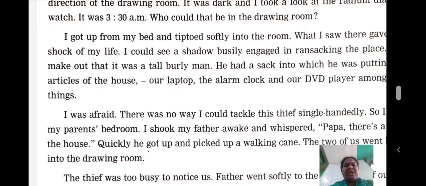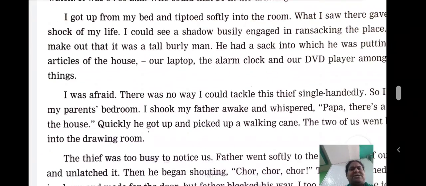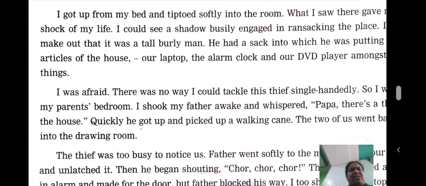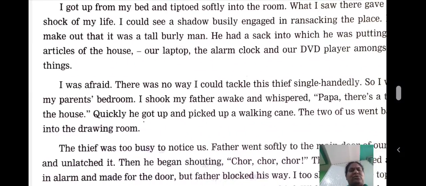I was afraid there was no way I could tackle this thief single-handedly. So I went to my parents' bedroom. I shook my father awake and whispered, "Papa, there's a thief in the house." Quickly he got up and picked up a walking cane. The two of us went barefoot into the drawing room. The thief was too busy to notice us.